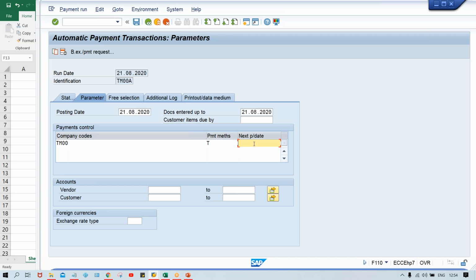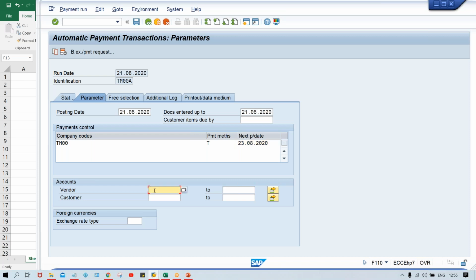But overall, what is the logic behind next payment date, guys? In next payment date, generally, whatever the next run date is going to be is specified. So what is your next run date, guys? Let's suppose, 23rd I'm going to give. Every week or every alternative day or every after 3 days, it depends upon the organizations. If big organizations, then they are going to run this every day or every alternative day. Small medium-sized organizations run it every Monday or every Tuesday or every Friday. So here I'm going to give the date.